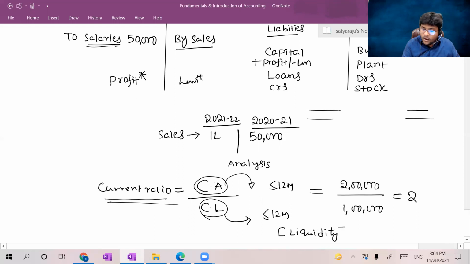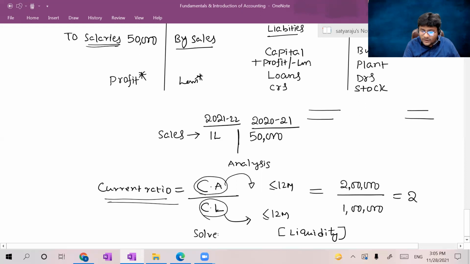Liquidity means how far you are able to pay your current liabilities within the period of 12 months. Are you able to pay? Yes. Why? Because I have twice the current liabilities on hand. I have twice the realizations. Sir, within 12 months, I have to pay 1 lakh, right? Within 12 months, I can receive twice that current liability. That's why I'm liquidly very strong.